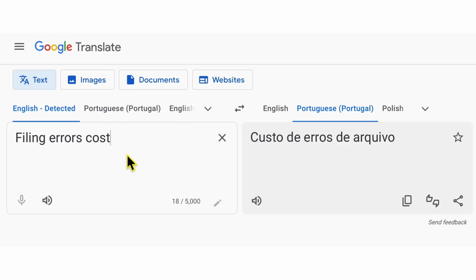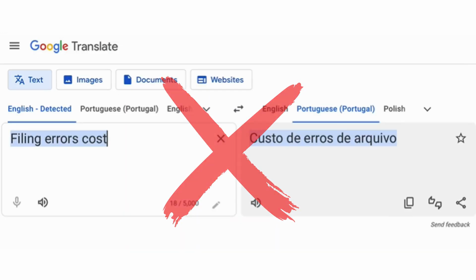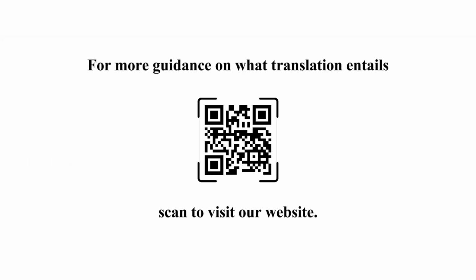For instance, the meaning of the short sentence "filing errors cost" is something along the lines of, when you make a mistake filing information, it costs the hospital a lot of money. And if the automatic translation tool cannot decipher the intended meaning, you could end up with a nonsense translation such as "custo de erros de arquivo" instead of the intended translation. For more tips, please see our next video.